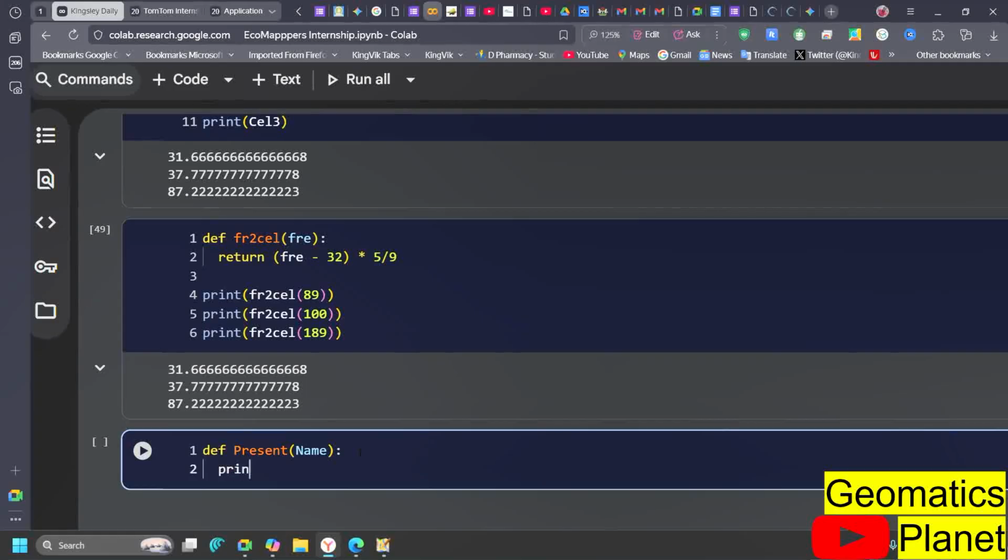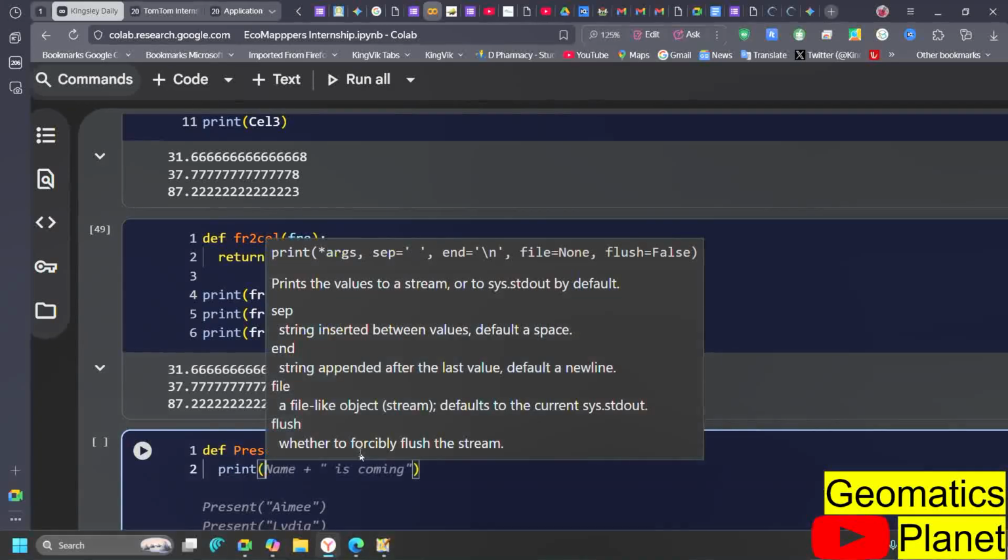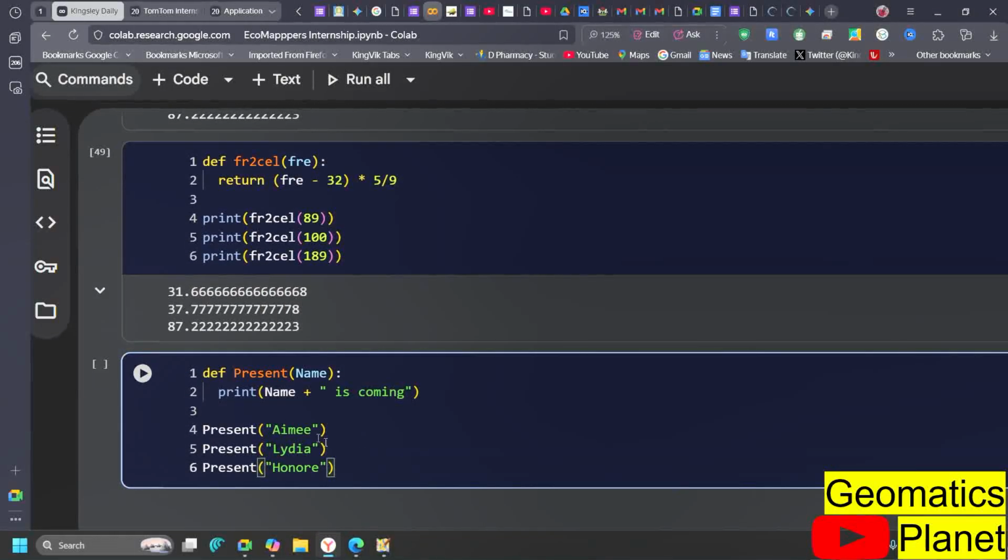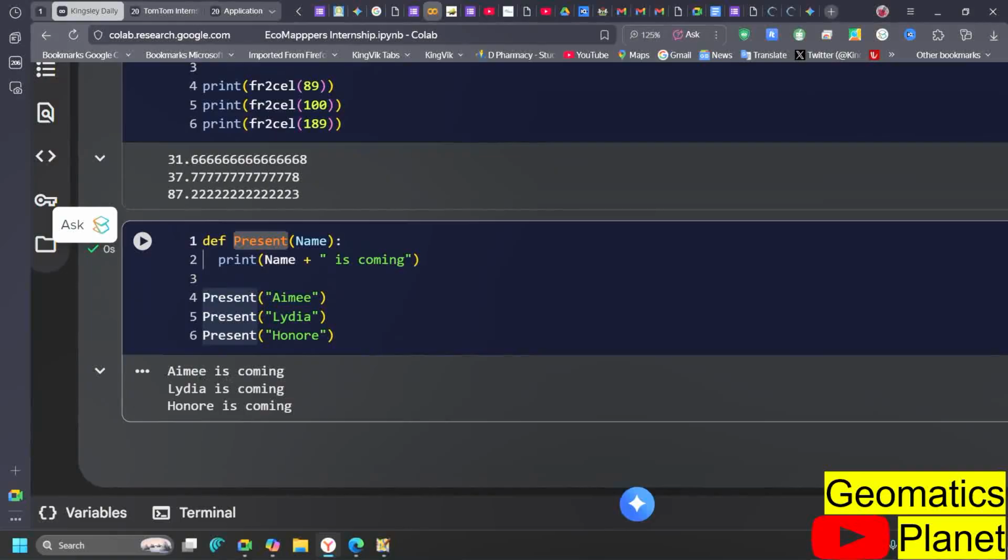So anybody I call, I can say print. If I call your name, let's say, who is here, you can say my name is this, I am here. You see here that I have this name that I put here and I put present. Because I use a function here, and the function I put here is present, anytime I call your name, it is going to be Ame is coming, Lydia is coming, Honore is coming. What does it mean? I don't need to repeat the same thing again. For the fact that I say present and I put Ame, that is going to come.